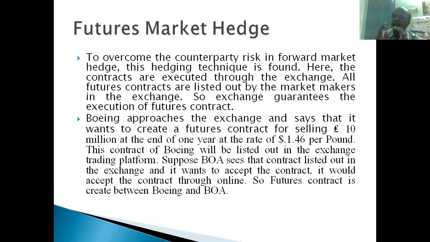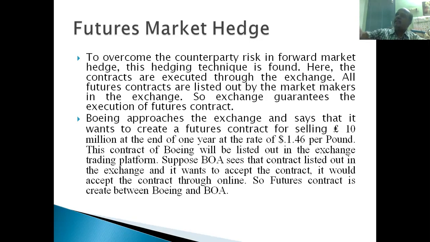It's ready for sale at the rate of $1.46 per pound. Again, Boeing's prediction is that the exchange rate may fall, so they want to swap the exchange rate into $1.46 per pound, right? So they approach the exchange and tell them they are ready to sell 10 million pounds after 1 year. On 15th May 2021, they are ready to sell 10 million pounds at the rate of $1.46 per pound.